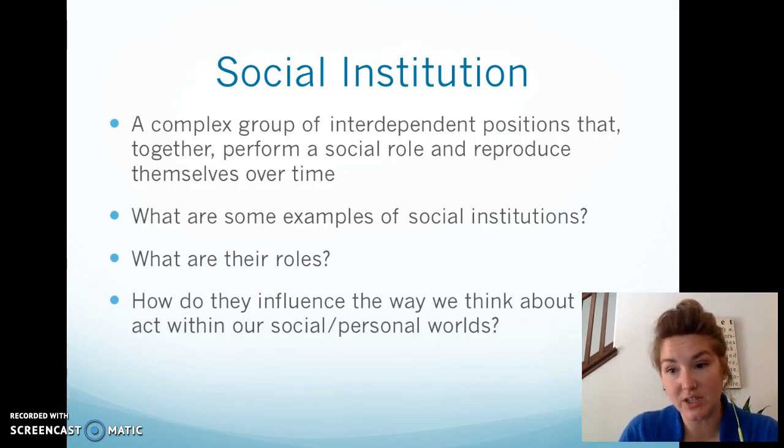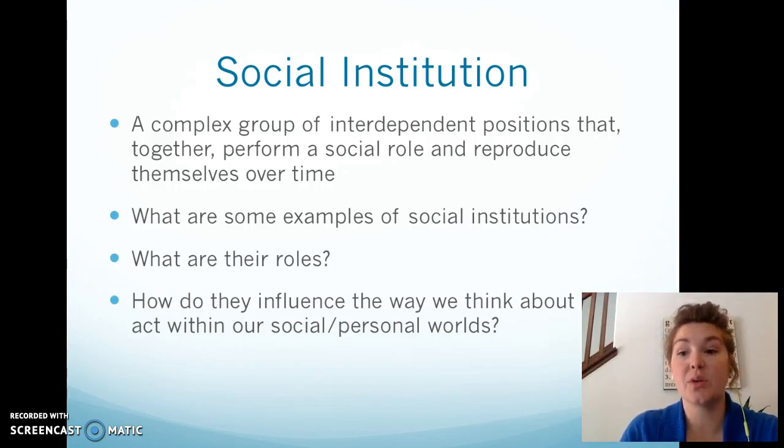What is the role of education? Is it to educate children? Is it to train people to be in certain jobs? What is the role of government? Is it to create social order? Is it to police people? Then we think about how they influence the way we think and act in our social and personal worlds. If we think about government and all of the consequences of laws and rules, it influences my social world because it tells me how to act and behave.